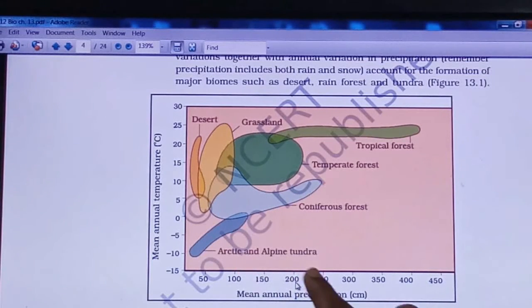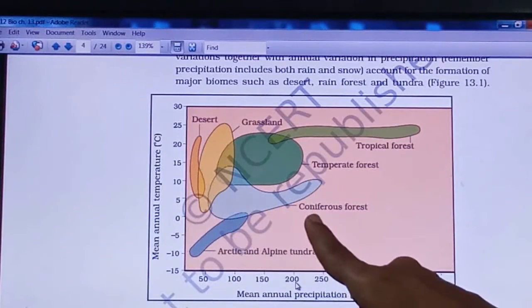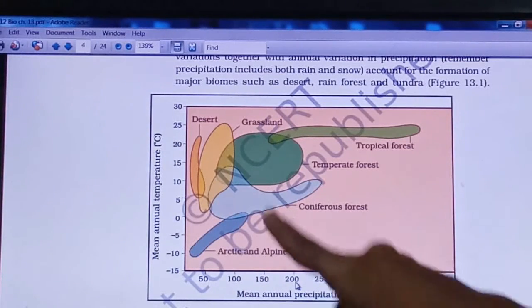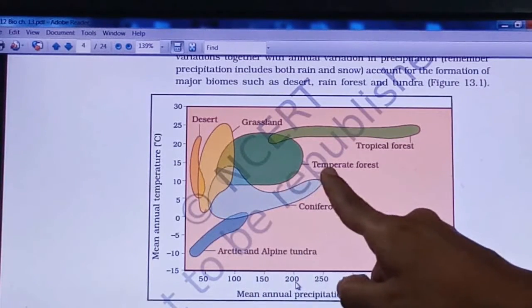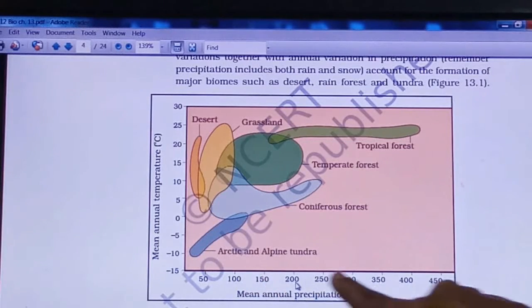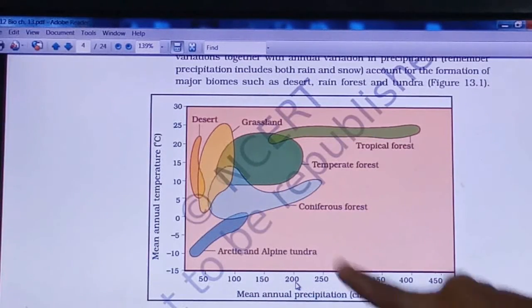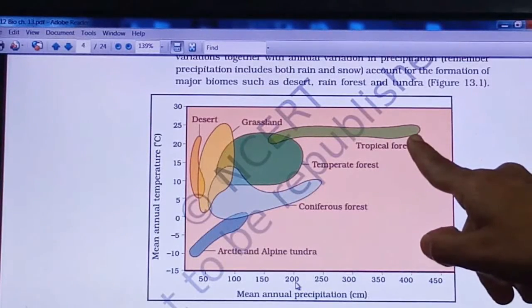As the precipitation goes on increasing, in the middle range of the temperature, coniferous forest is there. Then as the temperature increases along with the rainfall, it gives you a temperate forest, and with a high precipitation and at high temperature, tropical forests are there, right?